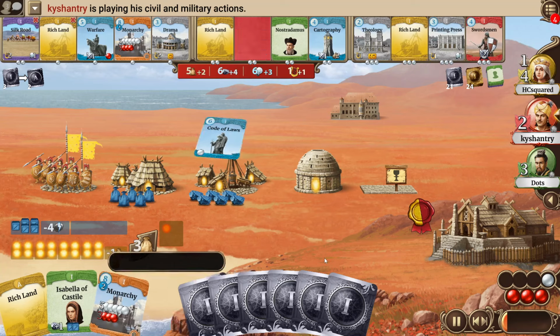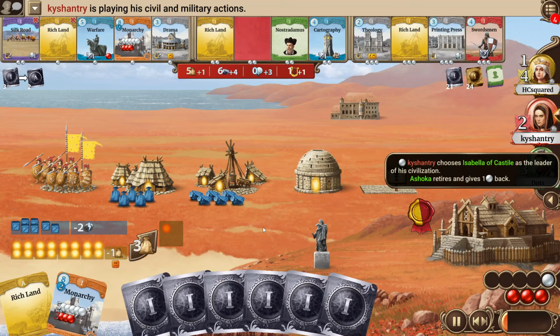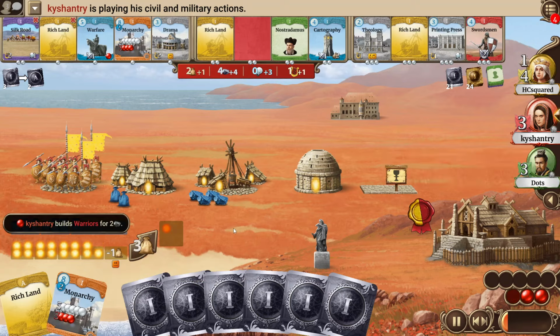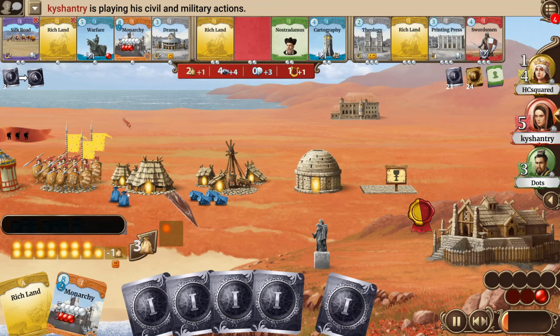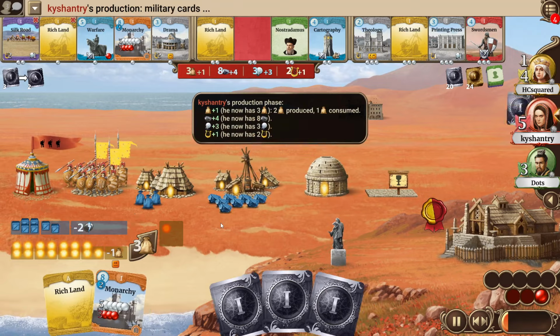Kyshantry will increase his population, takes the Code of Laws, develops it, goes for Isabella now. I guess that has to do with getting out of corruption. Now he can increase his population and get out of corruption if he wants to, and that is also what he will do. Maybe if he has a tactic, he can even get strongest now. And he indeed has the Legion tactic.